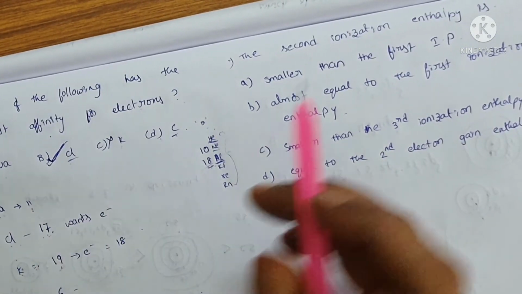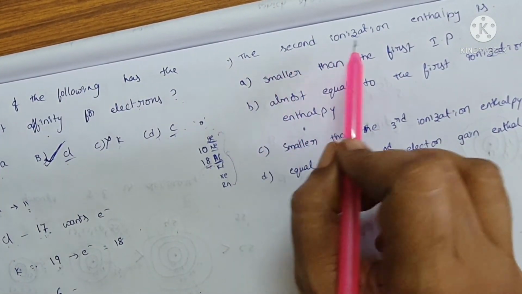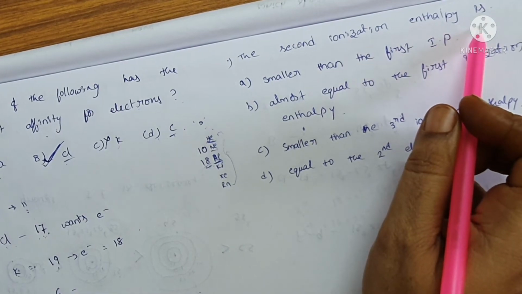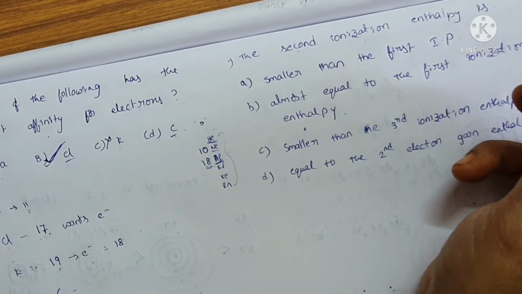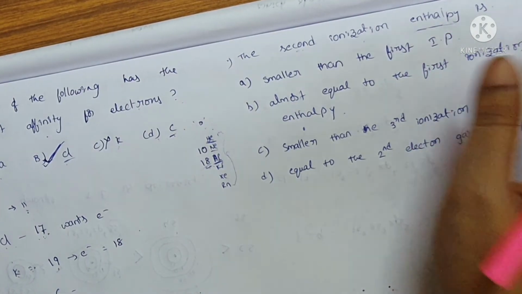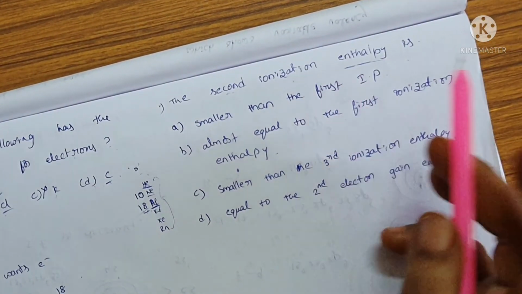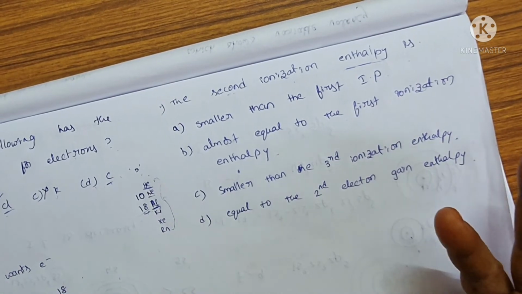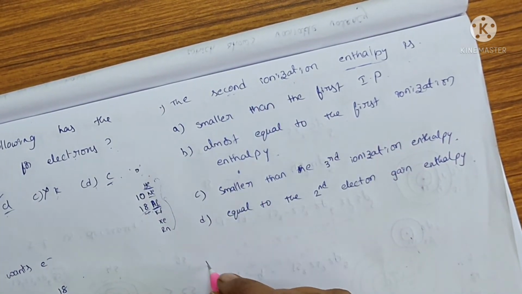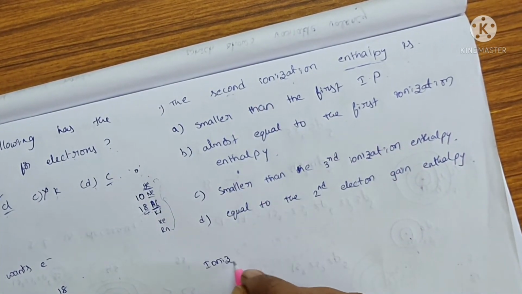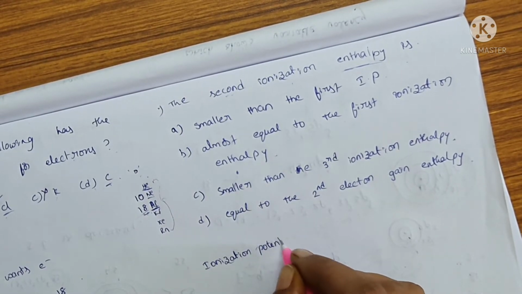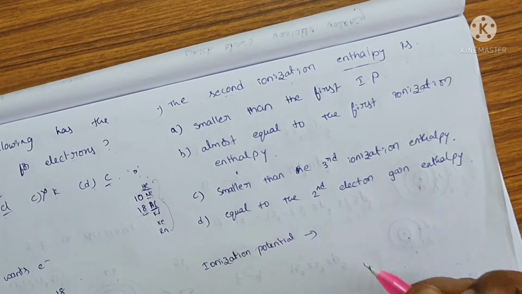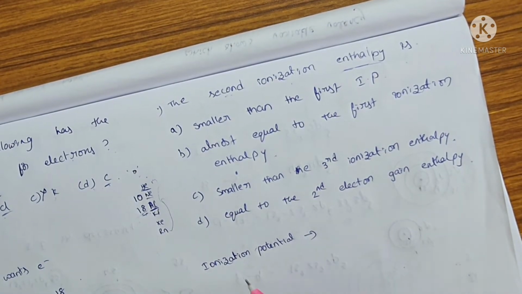Is it clear? And the next question. The second ionization enthalpy is, which statement is correct. Ionization enthalpy or energy, whatever it may be, enthalpy or energy or potential is the same. What is ionization potential? Previously I told about this, and one more time I am repeating it.